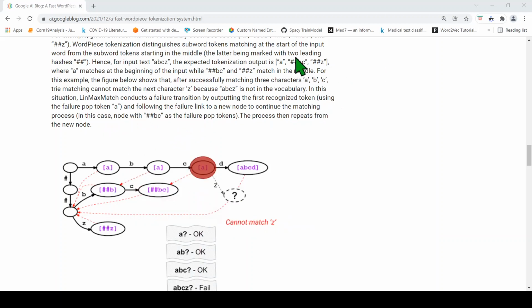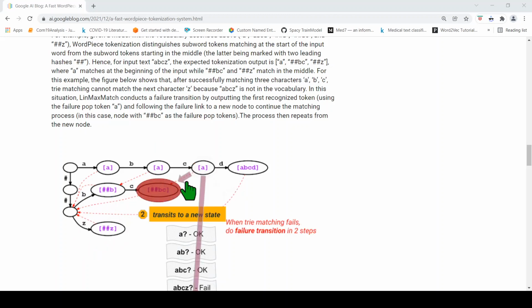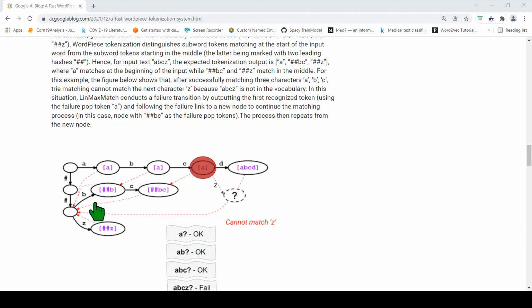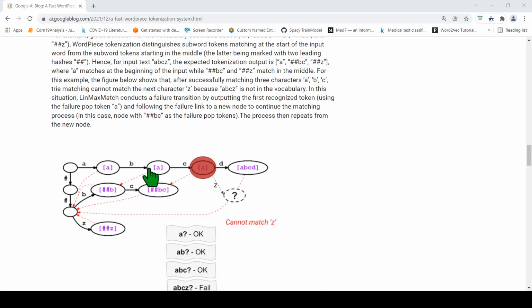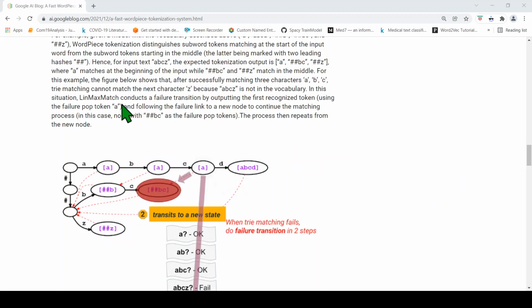Then similarly it does BC. That is why you have ##BC as failure pop tokens. The process then repeats to a new node and then you get ##Z. Okay, so this is how WordPiece tokenization happens over here in LinMaxMatch, basically in linear time.